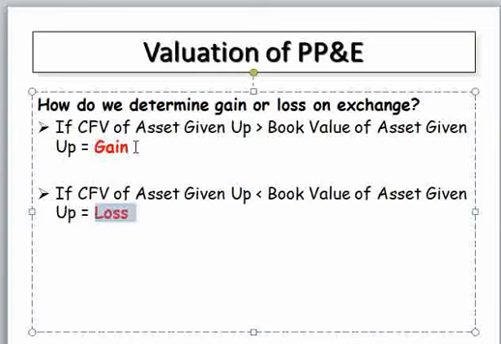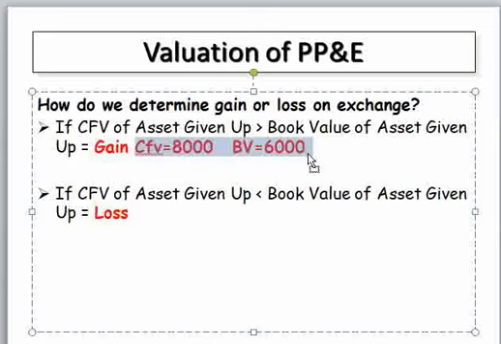Best example: assume the fair value of the asset is 18,000, and the book value of the asset is equal to 6,000. Assume this asset is your old asset.